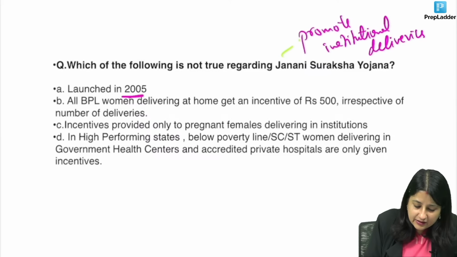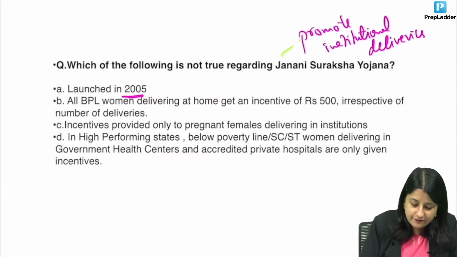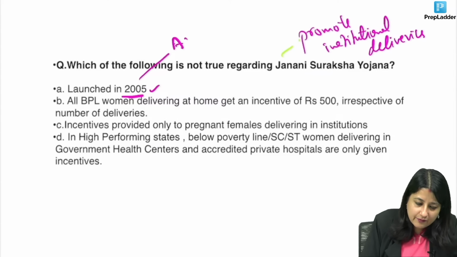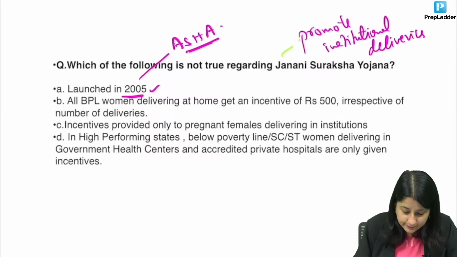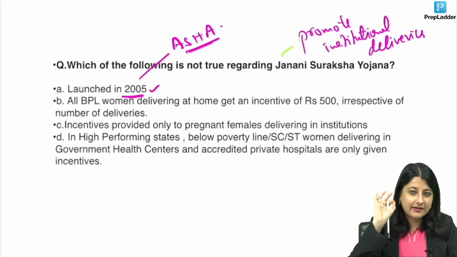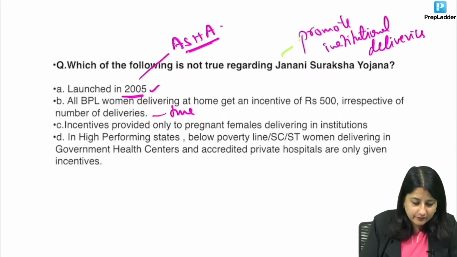Now look at each statement. Launched in 2005, yes. 2005 was also the time when the ASHA concept came. All BPL women delivering at home get an incentive of rupees 500. This is correct. This is true.